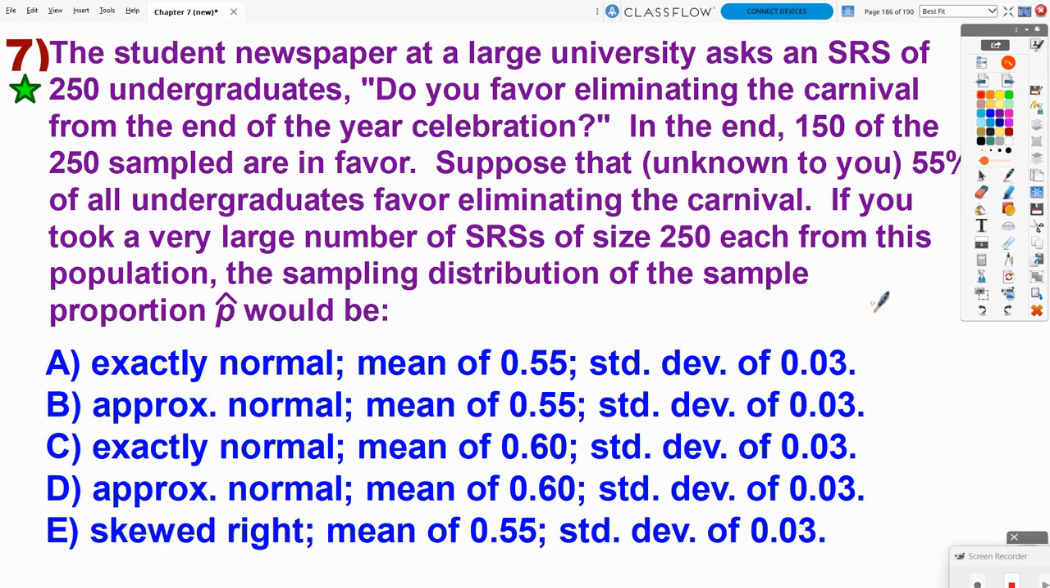Number 7: The student newspaper at a large university asks a simple random sample of 250 undergraduates, do you favor eliminating the carnival from the end of the year celebration? In the end, 150 of the 250 sampled are in favor.